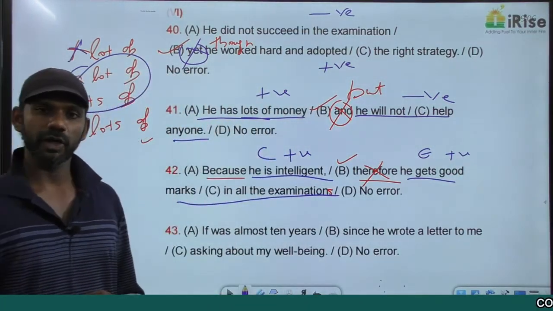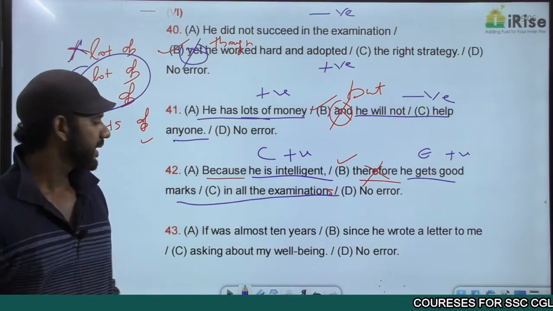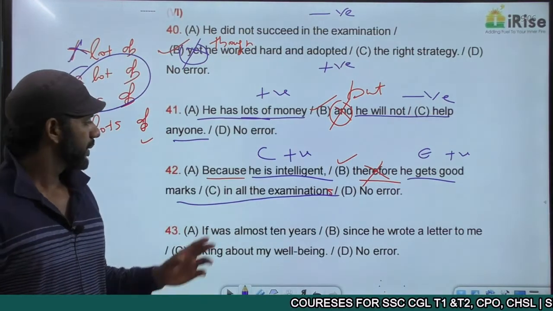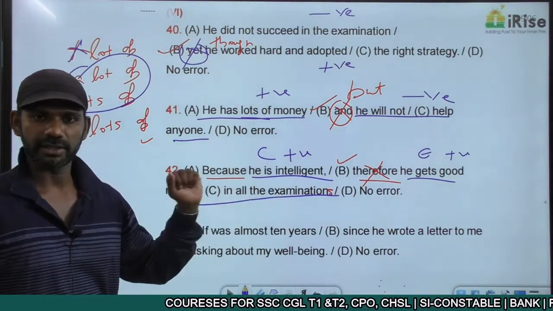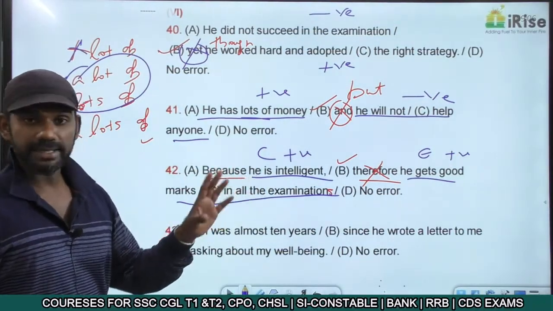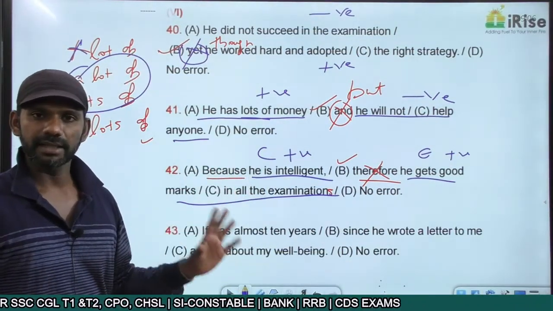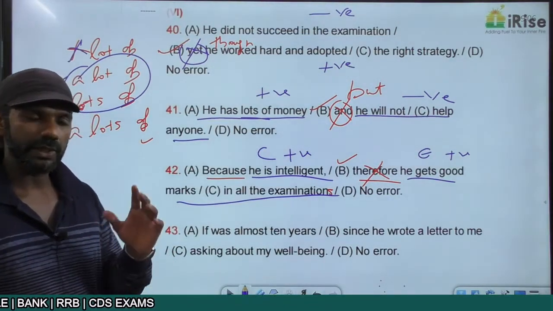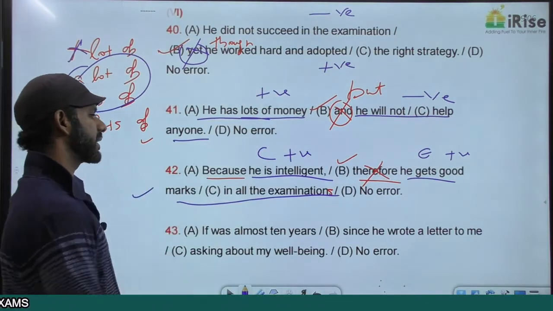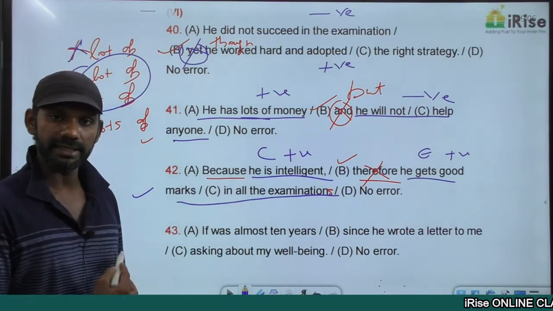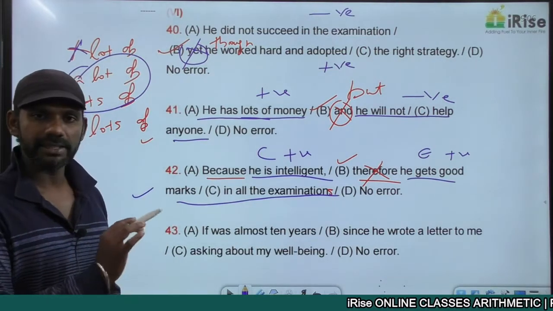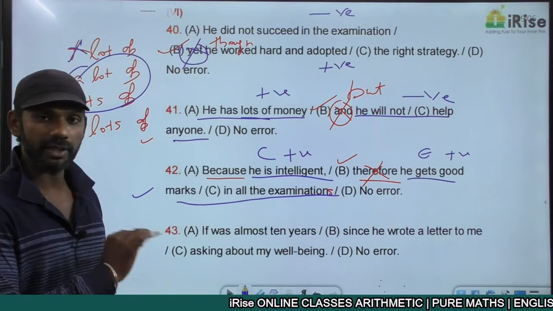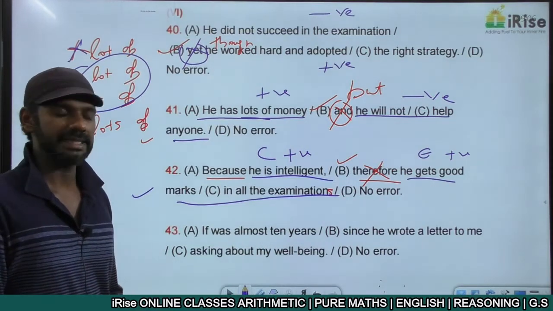The concept of cause and effect indicators is completely fine. The sentence started this way. Because he is intelligent, present tense. He gets good marks, present tense. Started in the present, ended in the present, tense consistency is there. That concept is also completely fine. Now this statement is grammatically correct. In the given statement, the error is in part B. Therefore is not required here. It becomes redundant.